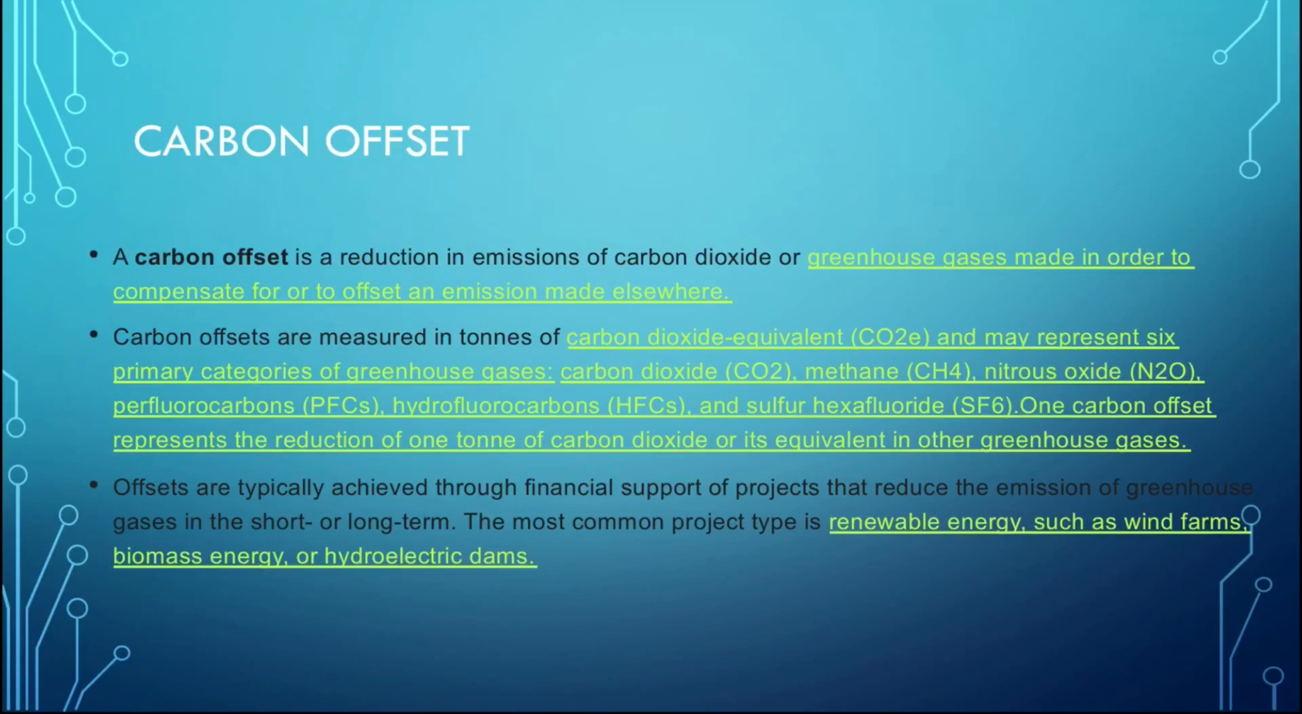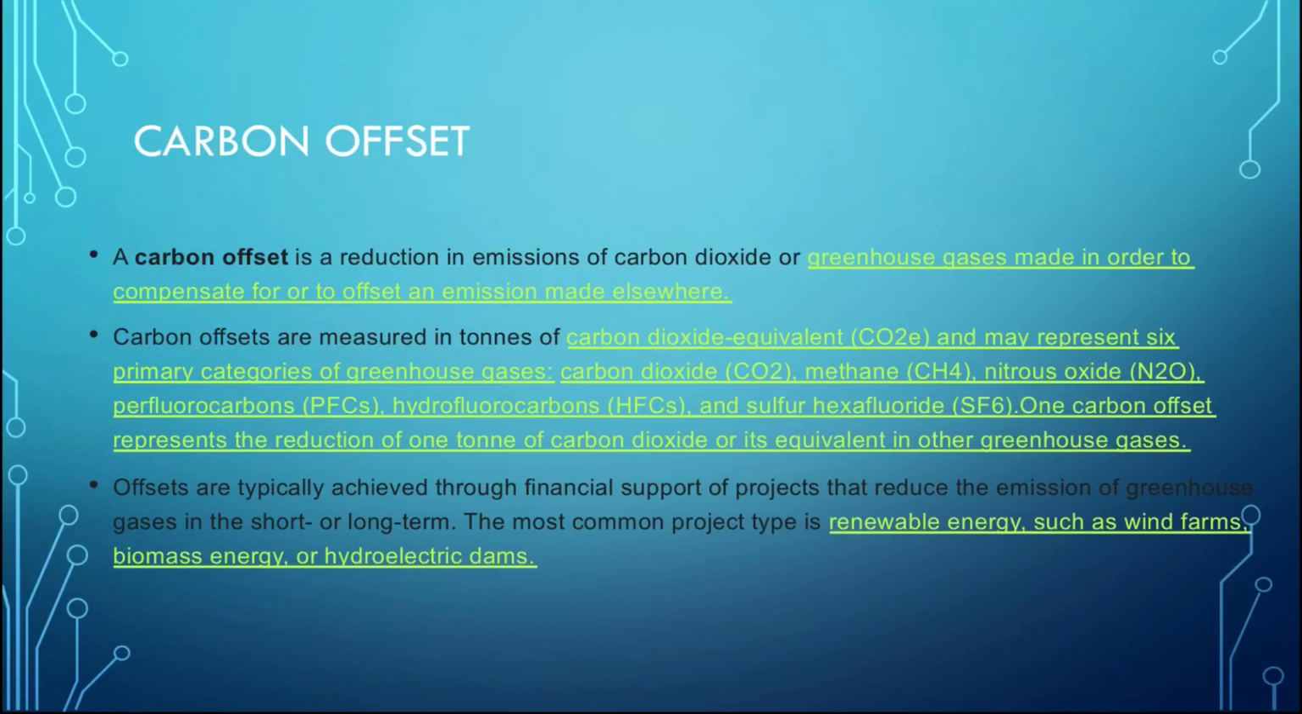Another important thing is, one carbon offset represents the reduction of 1 ton of carbon dioxide or its equivalent in other greenhouse gases. It means if a person or an organization is buying 1 carbon offset, then in a theoretical way it means that there is a reduction of 1 ton of carbon dioxide or other greenhouse gases from the atmosphere.